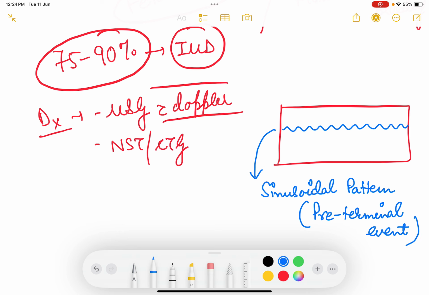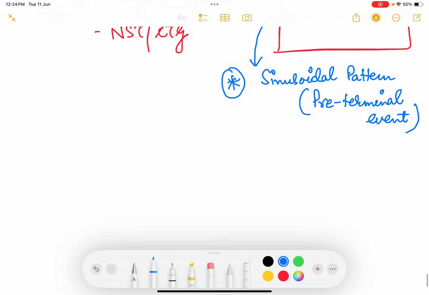So pre-terminal event. So this sinusoidal pattern, very very important, asked in examination, is found in either बहुत ज़्यादा fetal asphyxia या fetal distress है, या फिर what are the DDs of sinusoidal? Number one, when there is very severe fetal distress, baby can have this sinusoidal pattern.